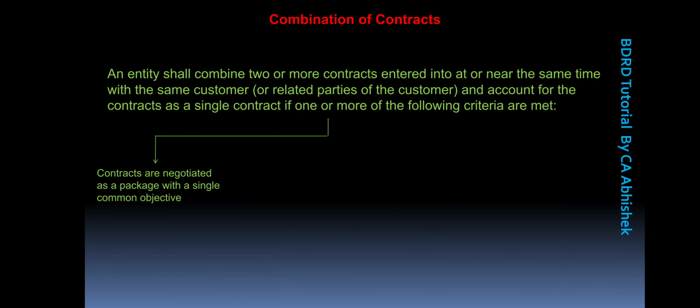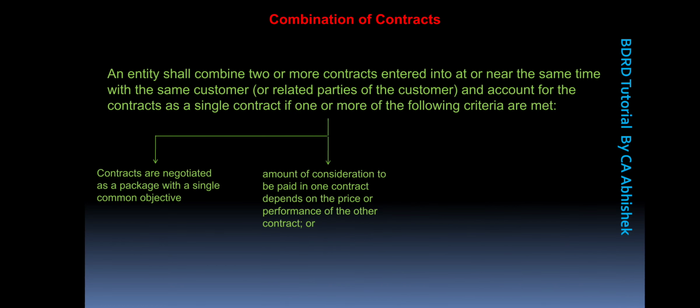The contracts are negotiated as a package with a single common objective. So the stated objective of both these contracts are same, and the amount of consideration to be paid in one contract depends on the price or performance of the other contract.